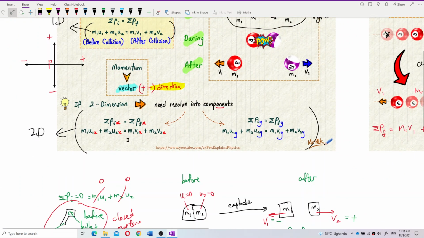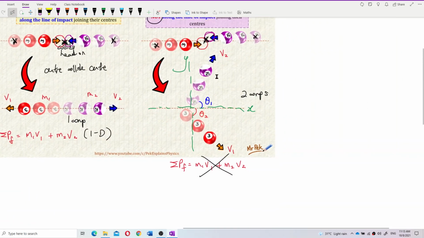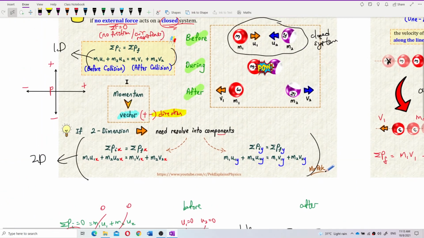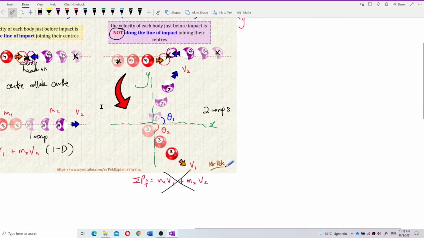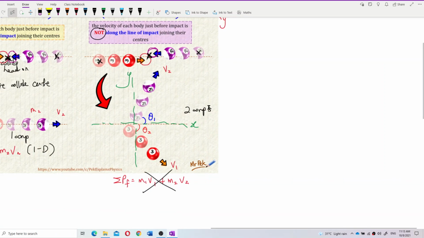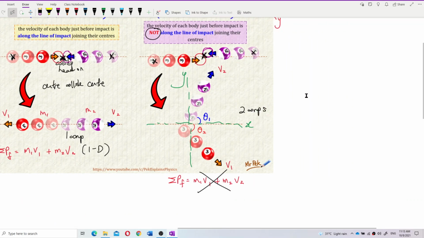You will have v1x and v2x. Remember, momentum has direction, positive and negative. Let me copy this one and paste it over here.